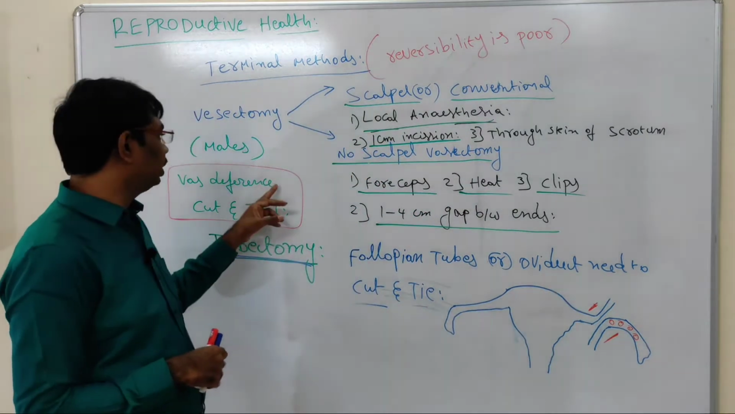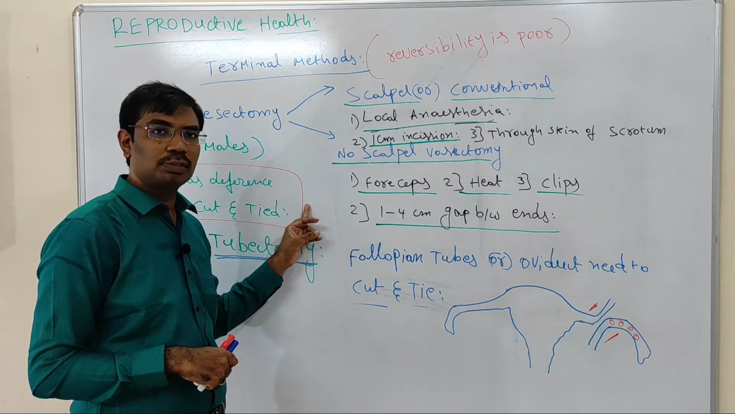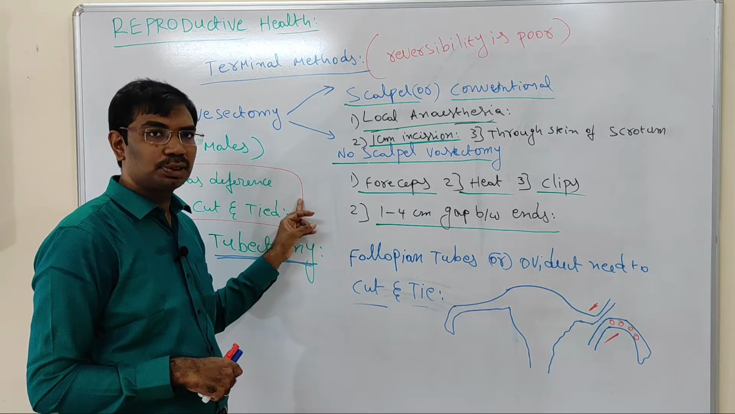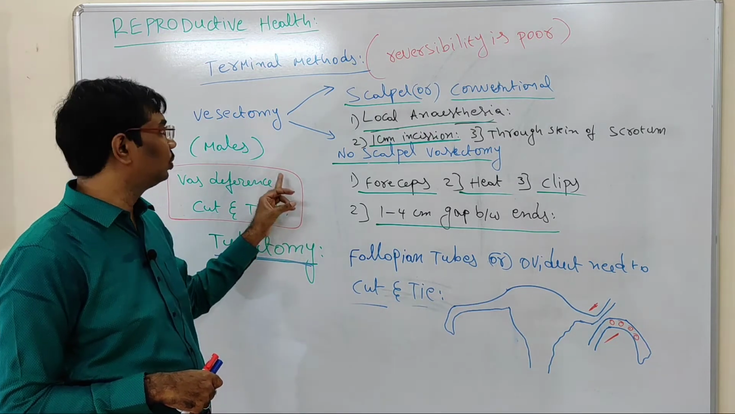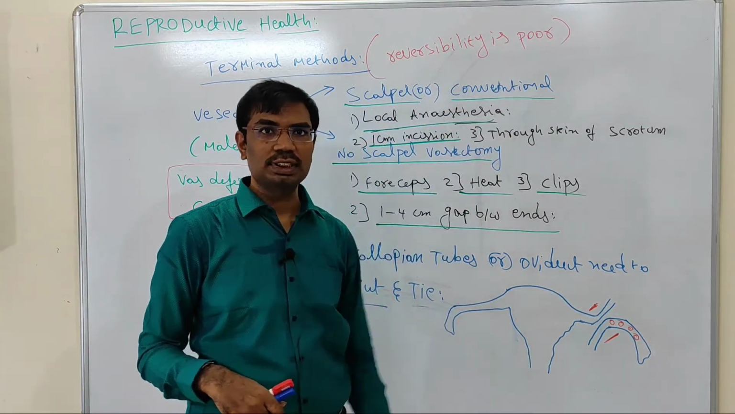The vasectomy technique is performed in males. It prevents the transportation of sperms from the male to the outside. The sperms are blocked in the vas deferens only, so this technique is called vasectomy. Reversibility is very poor for this vasectomy technique.